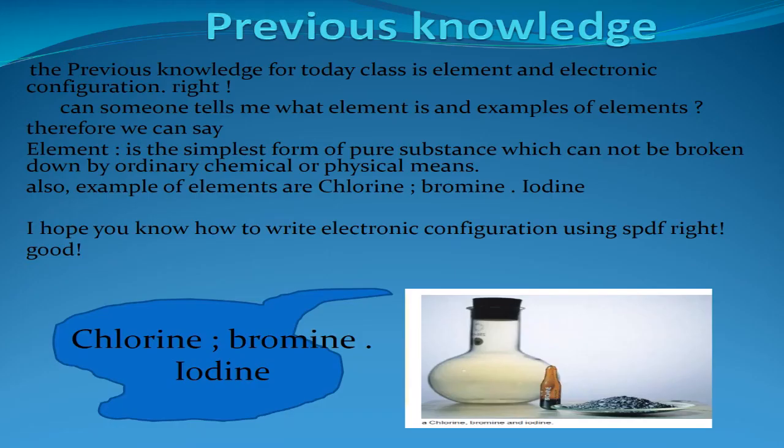The previous knowledge for today's class is element and electronic configuration. Right? Can someone tell me what an element is and give examples of elements? Therefore, we can say an element is the simplest form of pure substance which cannot be broken down by ordinary chemical or physical means. Examples of elements are chlorine, bromine, iodine. I hope you know how to write electronic configuration using SPDF, right? Good.